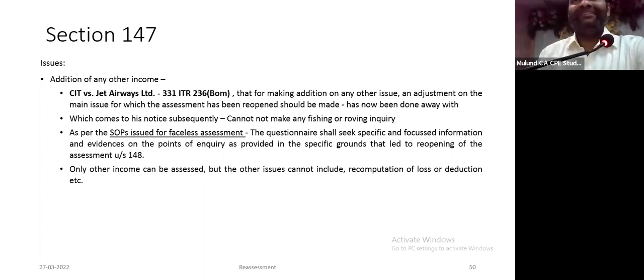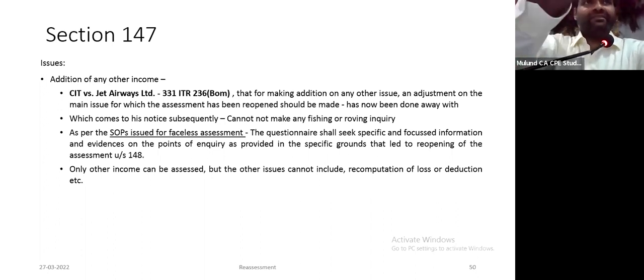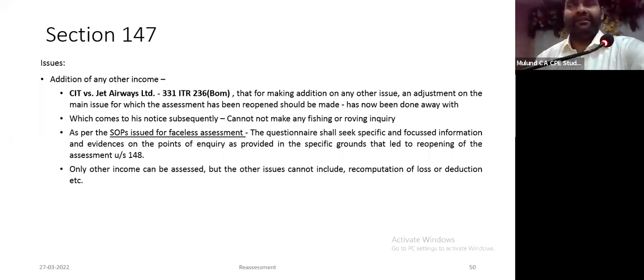transaction. So my simple argument before the CIT(Appeals) would be, when you don't make the original addition, the original item which was the subject matter of reassessment, you cannot add any other item, upheld by the Bombay High Court in Jet Airways. The reason being the wordings of old section 147. He may assess or reassess such income and any other income which comes to his notice. The Supreme Court has interpreted the word 'and'. They say, no, you have to assess, reassess such income and other income. If you don't assess or reassess such income, you cannot assess the other income.